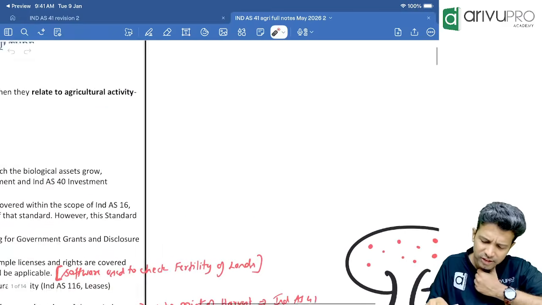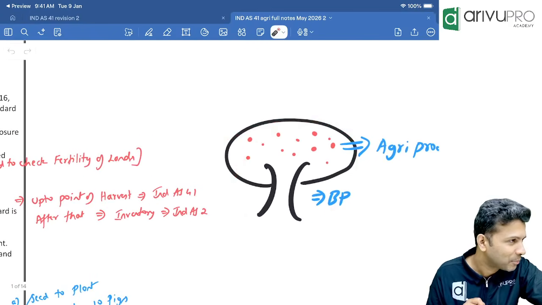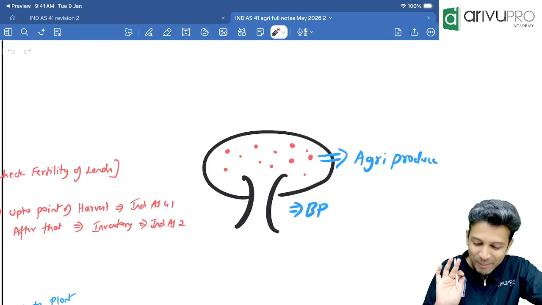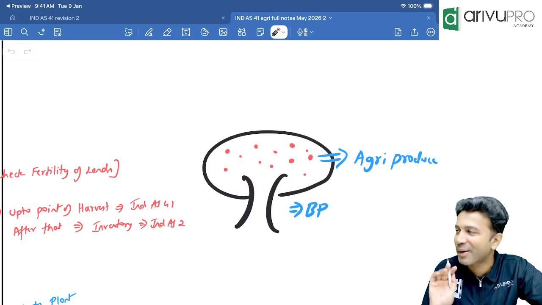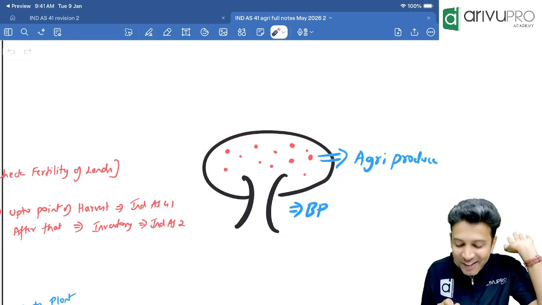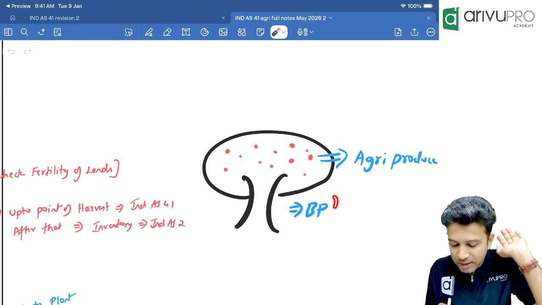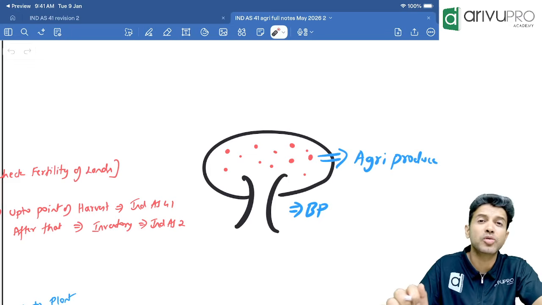What does that mean? Let's take this. It is a mango tree. My drawing is fine, no? It looks like a tree only, no? All these are mangoes. So this is a mango tree, and from the mango tree we have got mangoes. Now, mango tree is a bearer plant. We have already discussed this, right? Bearer plant, you already know 3 conditions. What are those?